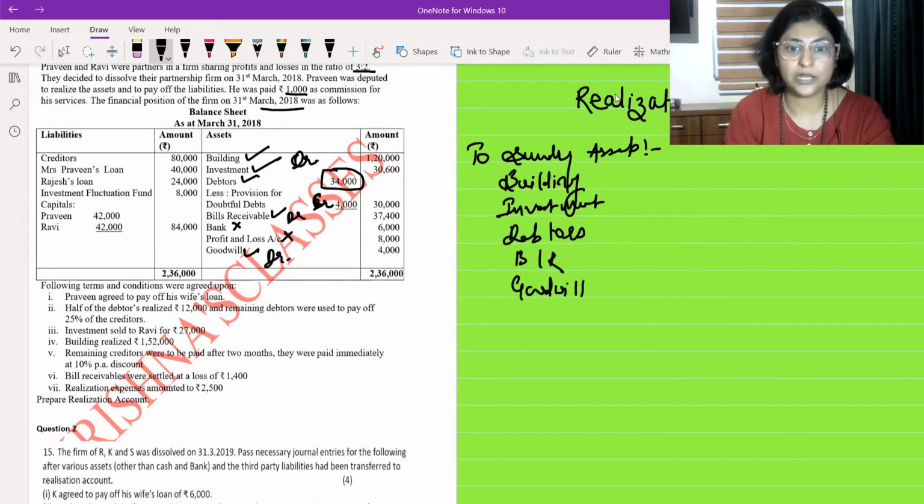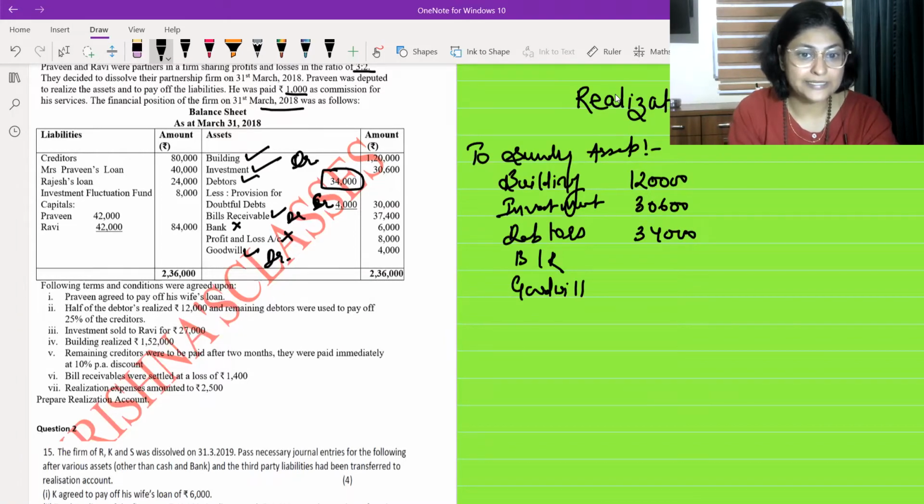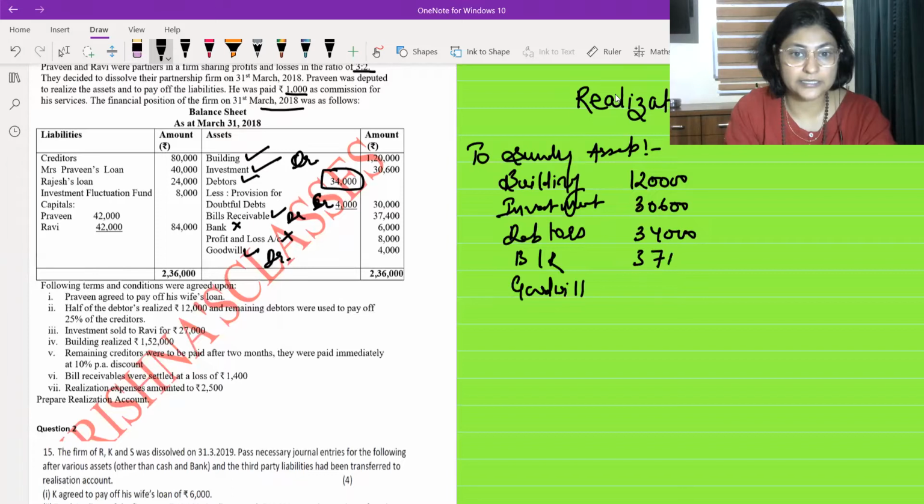All of this we are going to write over here at their book value. So their values are 1,20,000. Investment is 30,600. Debtors are 34,000. Then I have bills receivable of 37,400. Bank will not go. Profit and loss will not go. And 4,000 rupees for goodwill will go.